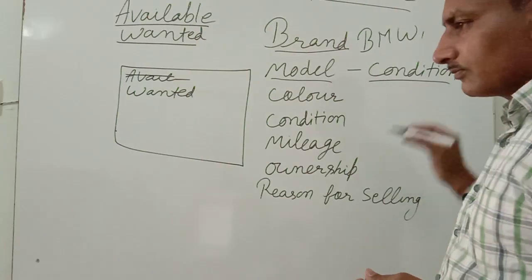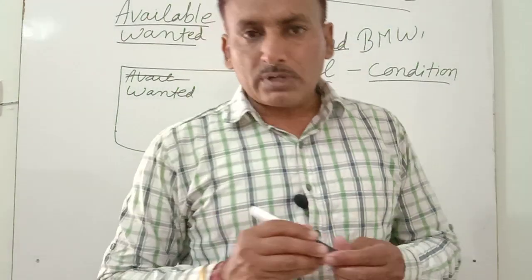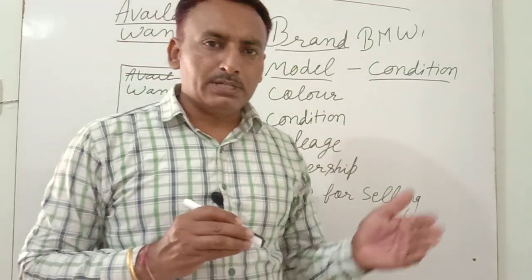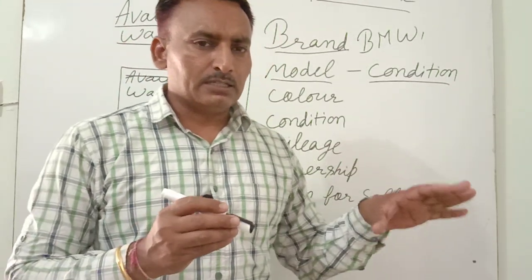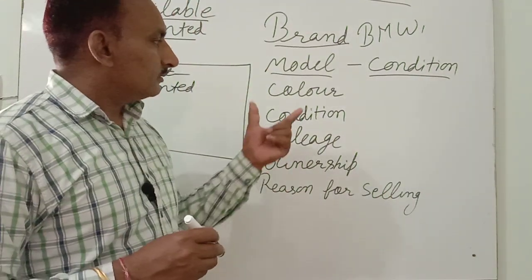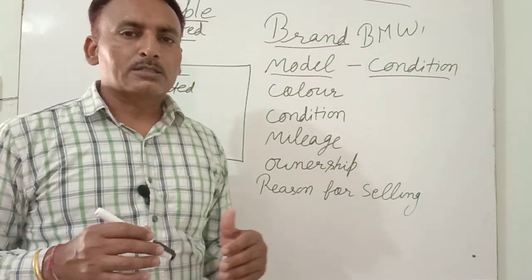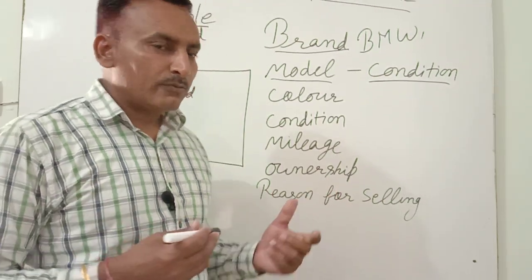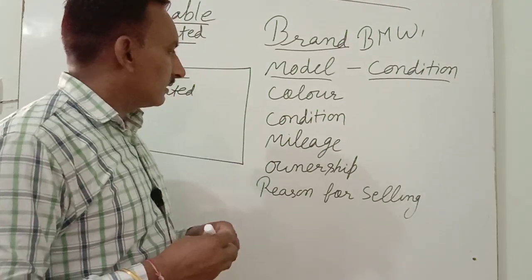And condition: is it in good working condition, untouched, accident free, meaning it's really untouched, unscratched. And color: pearl white, silky silvery, whatever color your vehicle has.